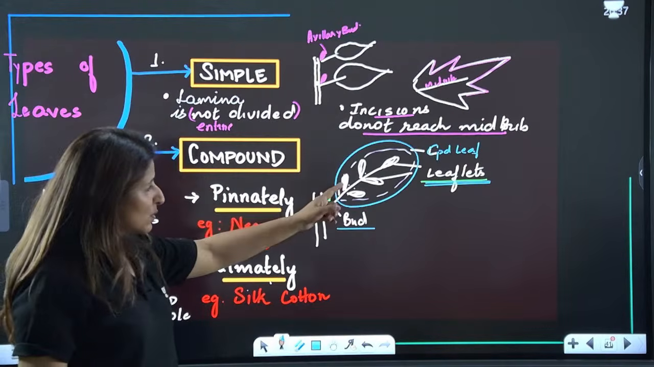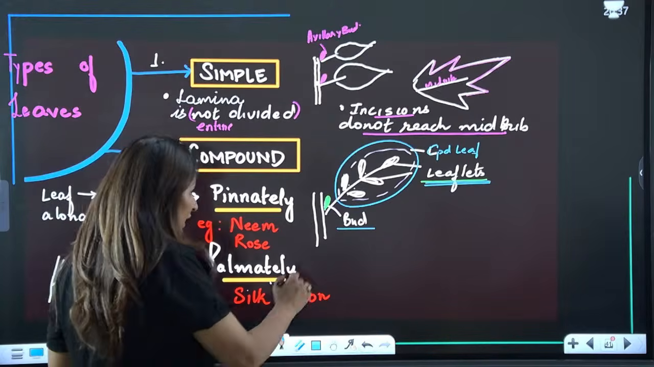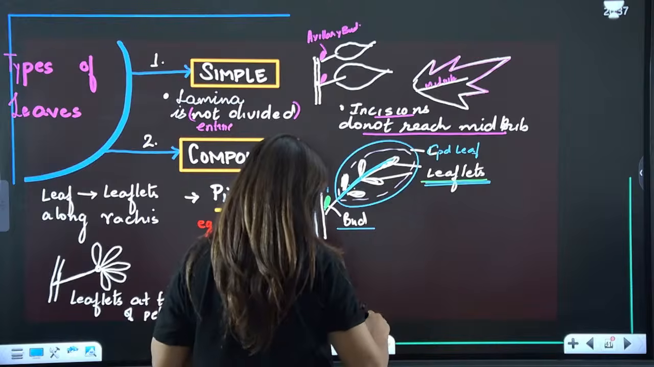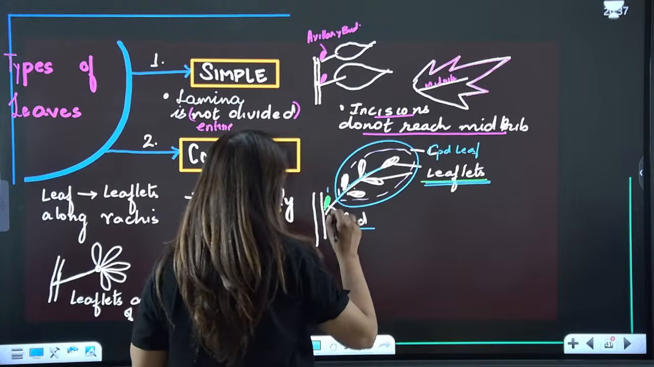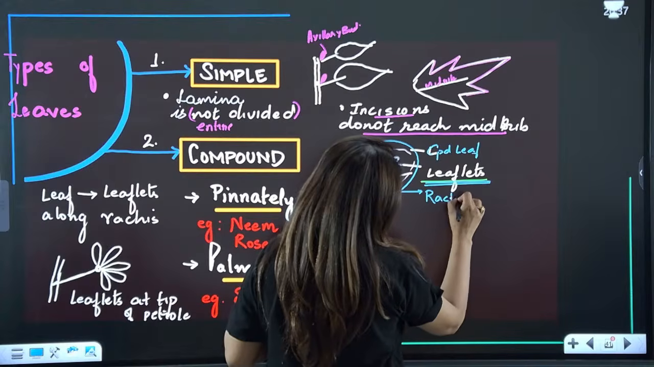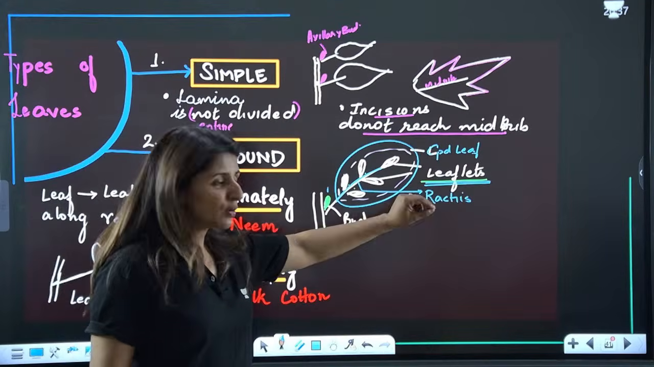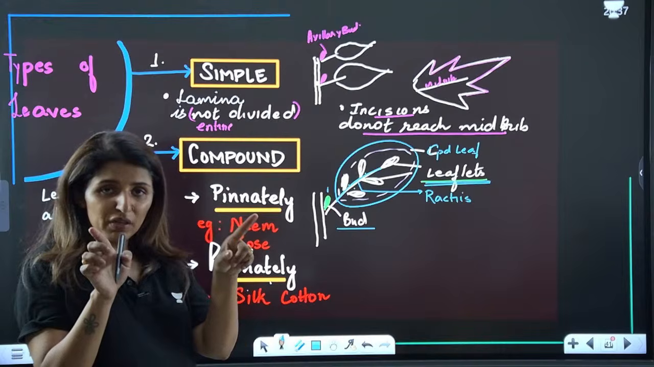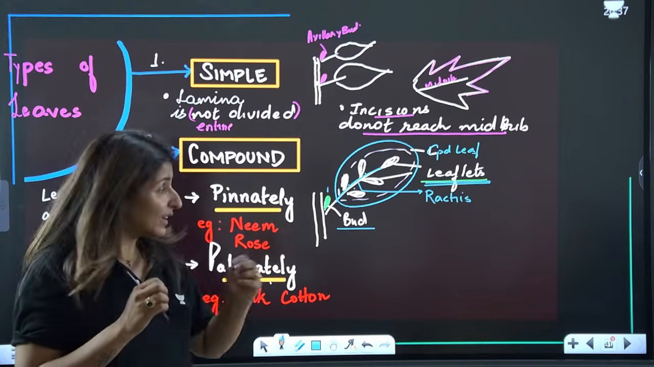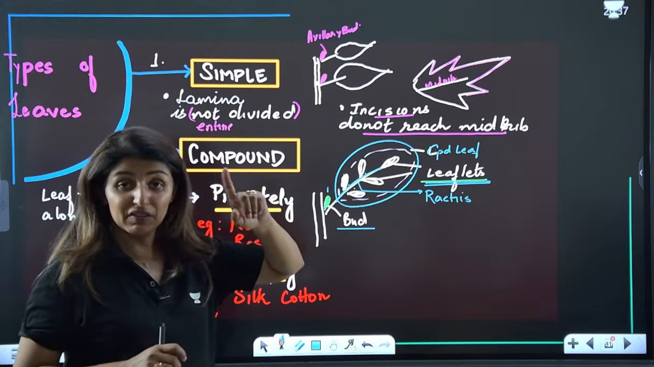Such an arrangement is called a pinnately compound leaf. Now see, if this would have been an entire leaf, then this center would be the midrib. So we call this midrib here the rachis. In the case of pinnately compound, the midrib is known as the rachis, and around it the lamina has broken down into smaller leaflets, and the bud is present at the base of the leaf, not at the base of the leaflets.